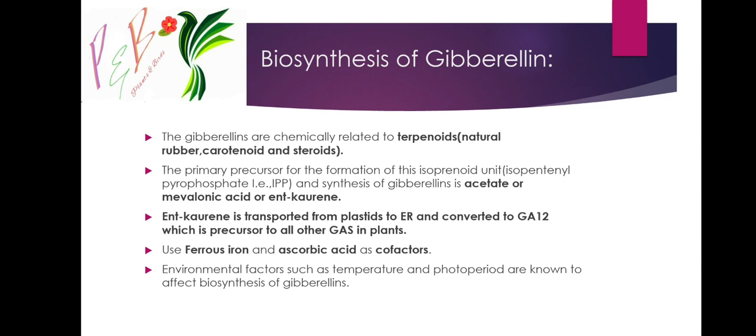Okay, ent-kaurene is transported from plastids to the endoplasmic reticulum and converted to GA12, which is the precursor to all other GAs, GA1, GA2, GA3 and so on. During the biosynthesis of gibberellin, ferrous iron and ascorbic acid, that is vitamin C, are used as cofactors. Environmental factors such as temperature and photoperiod are known to affect biosynthesis of gibberellins.